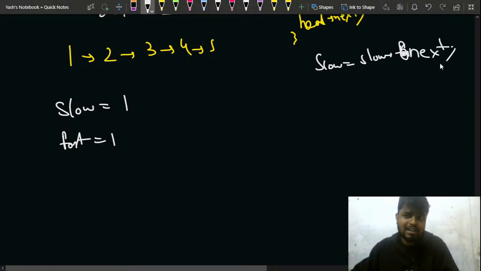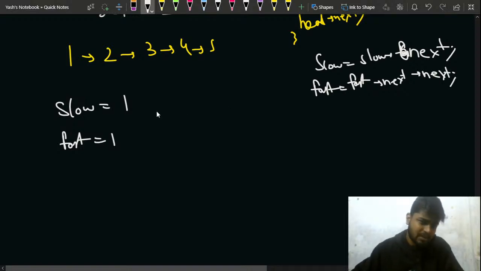Slow is equal to slow dot next, and fast is equal to fast dot next, right? So if my slow moves to 2, then my fast will move to 3. If my slow moves to 3, my fast moves to 5.